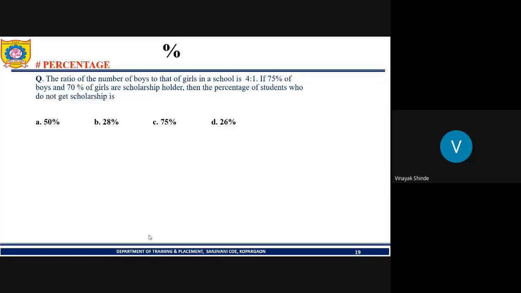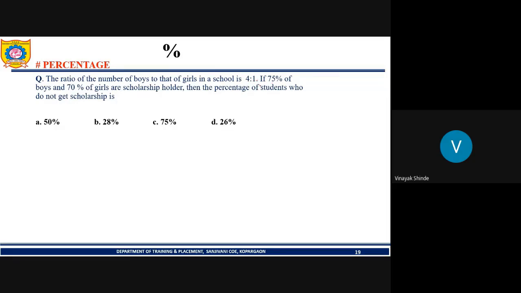Yes, correct answer is option D, 26%. So let's see. According to the question, the number of boys and girls are in the ratio of 4:1. So whatever the number of boys, it will be a multiple of 4, and whatever the number of girls, it will be a multiple of 1.